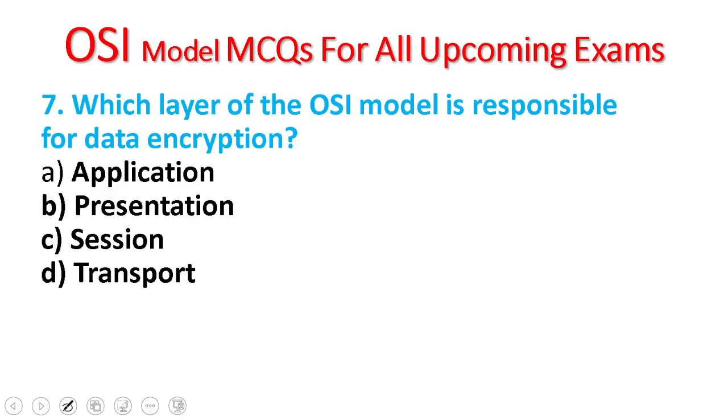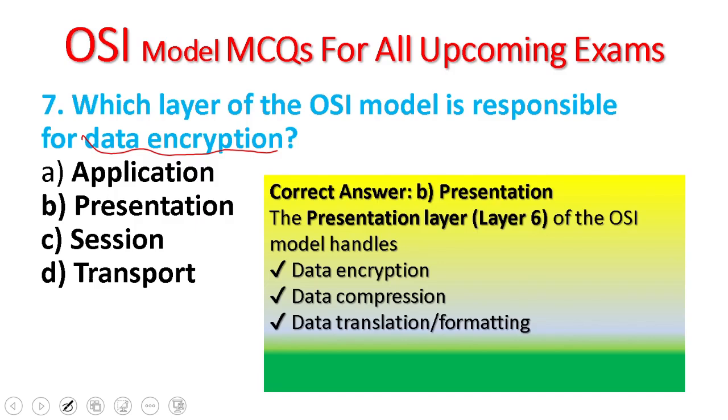Question number 7. Which layer of the OSI model is responsible for data encryption? Application, presentation, session, transport. The presentation layer, or layer 6, in the OSI model handles data encryption, data compression, data translation, and formatting. Thus, these tasks are done by the presentation layer, layer 6.